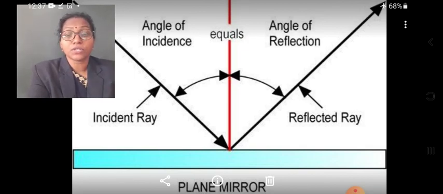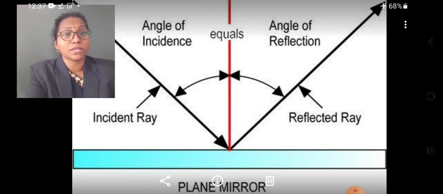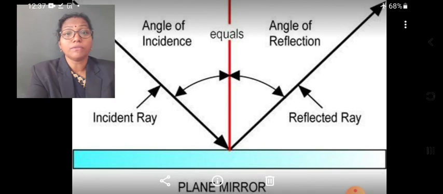So for reflection, there are some facts. The angle of incidence is equal to the angle of reflection, and one more fact is that the incident ray, the normal and the reflected ray, all these three are on the same plane. From the diagram it is very clear, all these three are in the same plane.